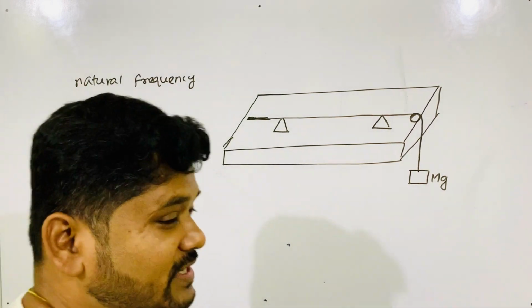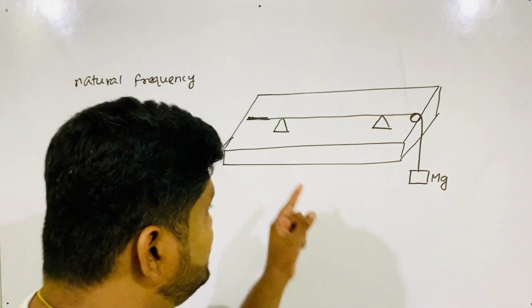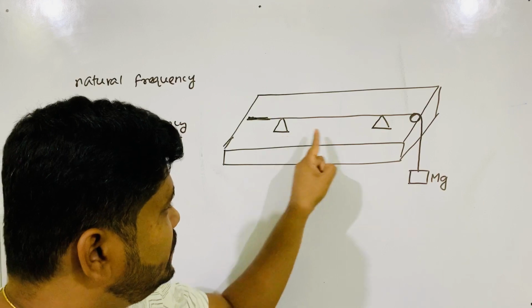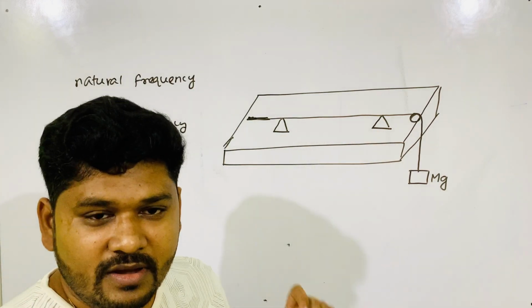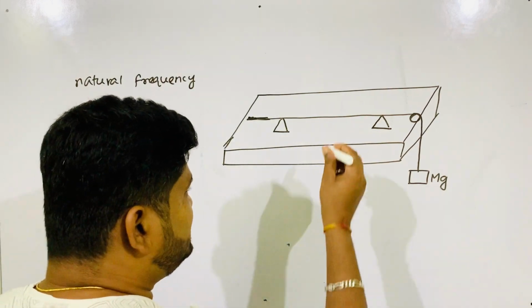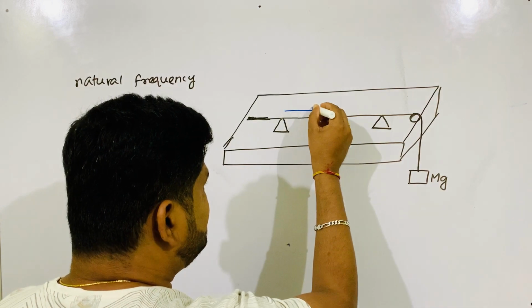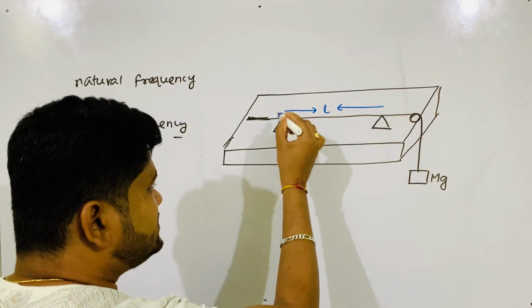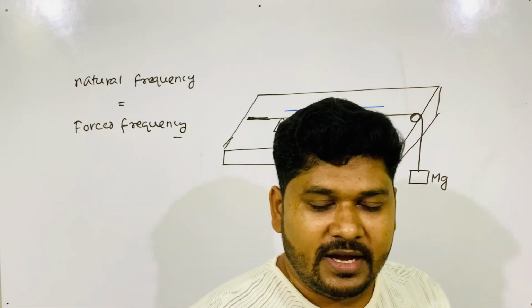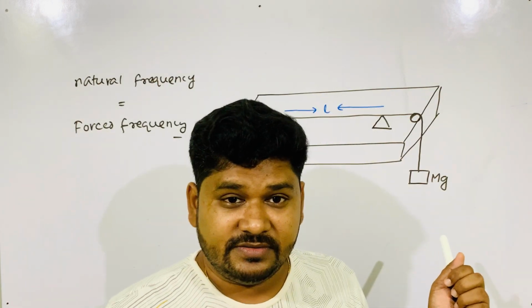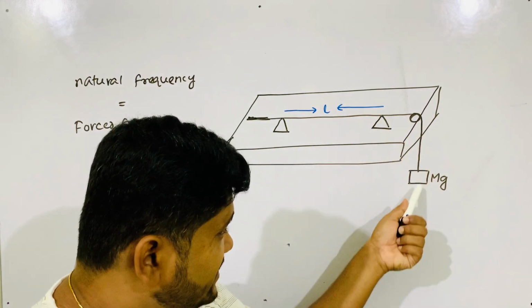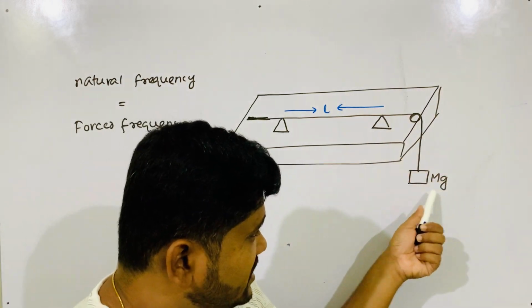So what resonance did you do there? This string is plugged by these two wooden supports, so this to this is the effective length of the string, not the whole string. The string has some mass, and it has some tension because it is held tight by this weight.